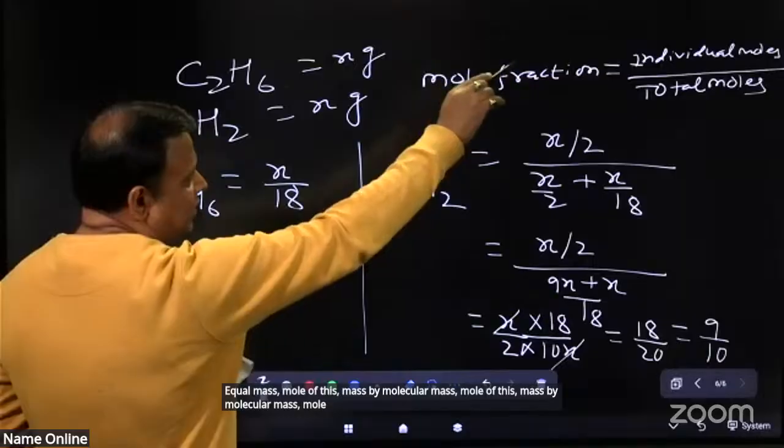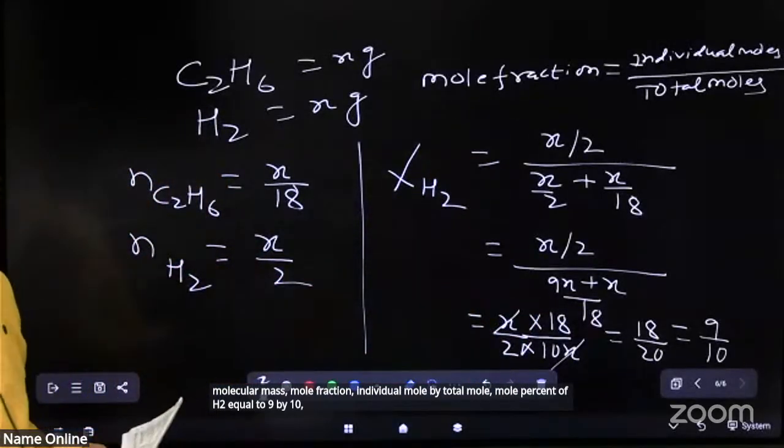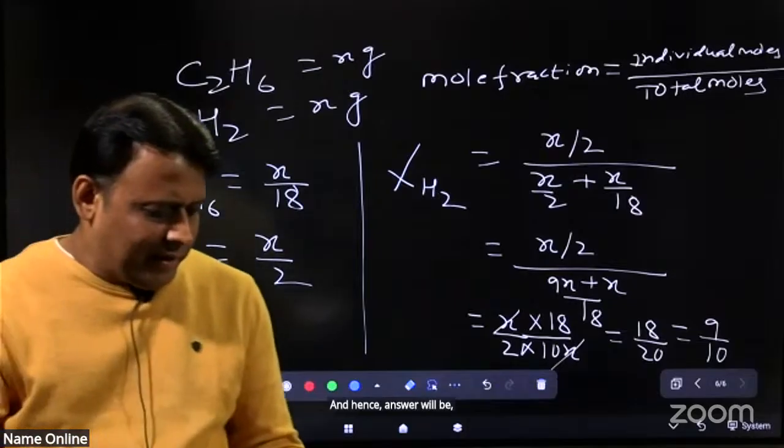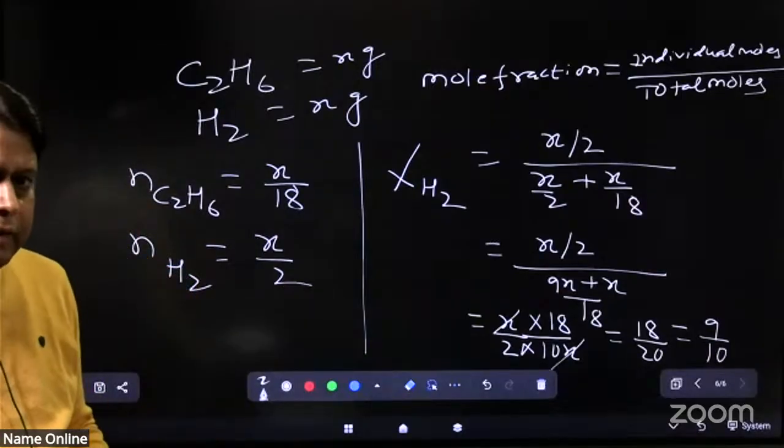Mole fraction is individual mole by total mole. The fraction of H2 is 9 by 10, and hence the answer will be 9 by 10. Clear? Next question.